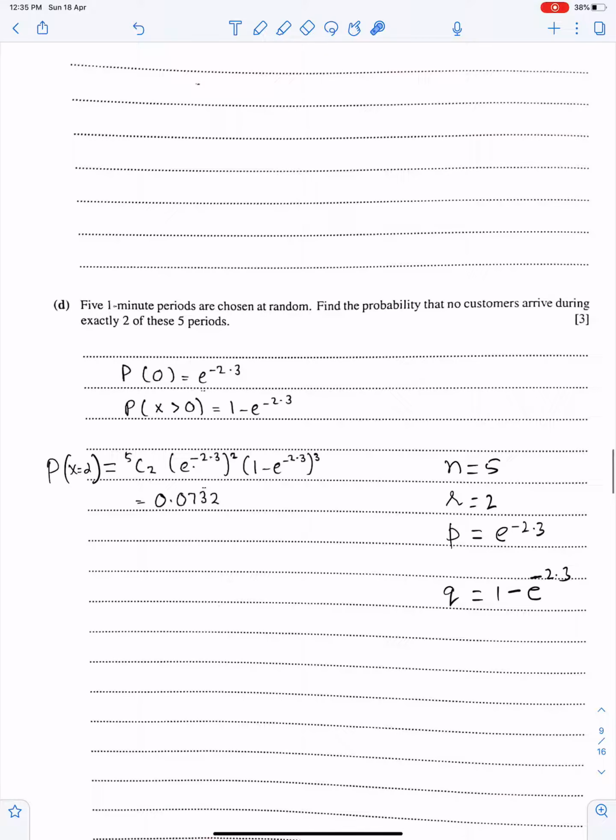Next part. Find 5 1-minute periods. So n is 5. 1 minute period means lambda is still 2.3. Find the probability that no customers arrive during exactly 2 of these 5 periods. This is the binomial situation. No customers arrive during exactly 2 of these 5 periods. 2 of 5 no customers.